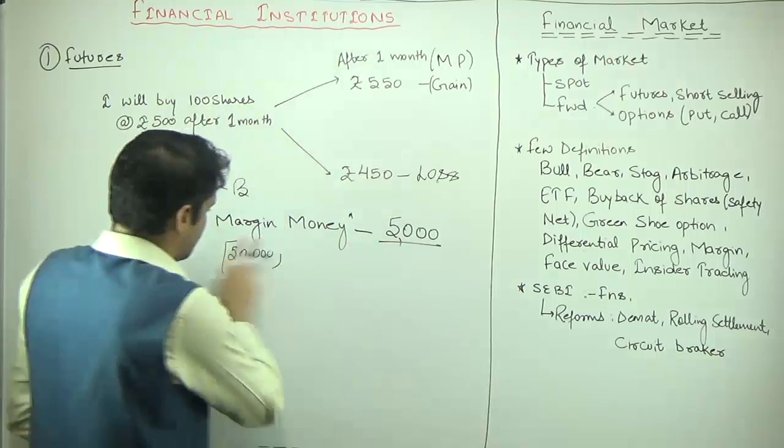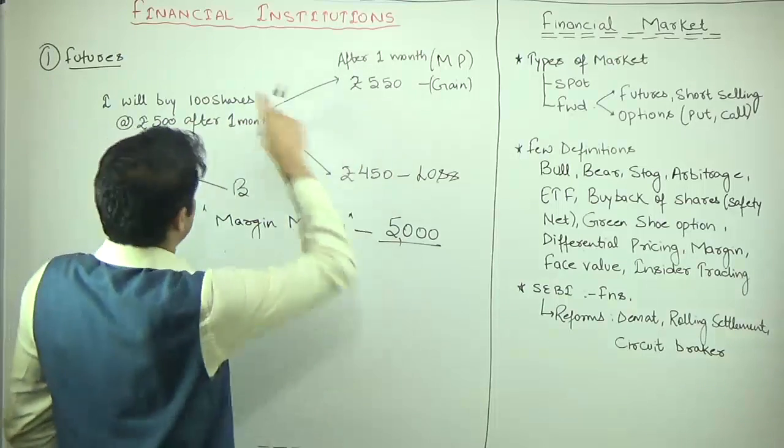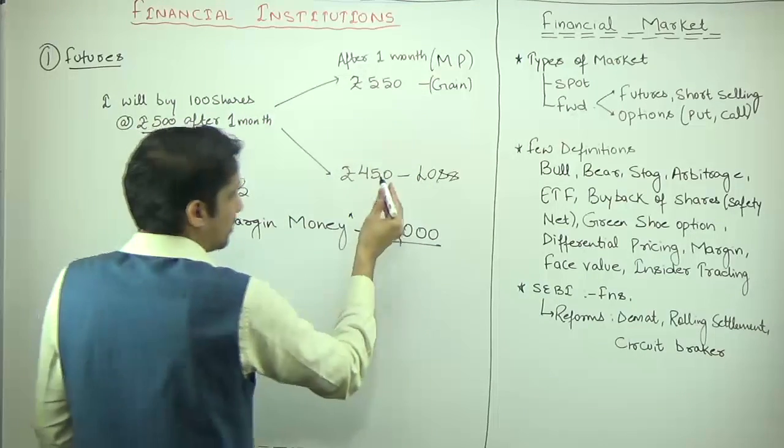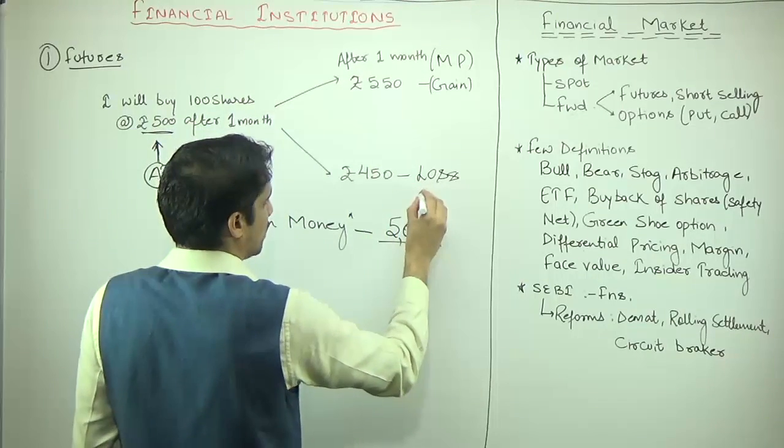So suppose the price of this share becomes 450. When the price becomes 450, your loss is 5,000.